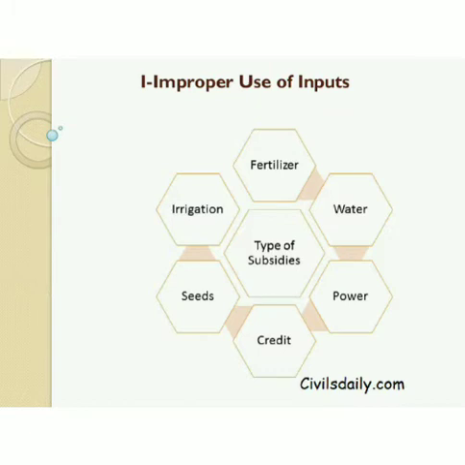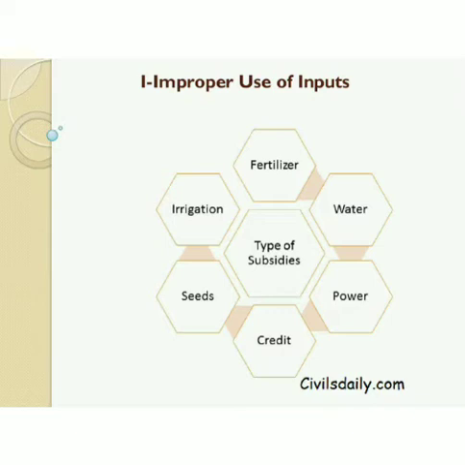Sometimes pesticides and fertilizers are not used in the right quantity, farmers do not know where to go and get their loan and money, they don't know which seeds are good and which are bad, and because of the improper use of inputs, sometimes agriculture does not do well in certain states and regions.